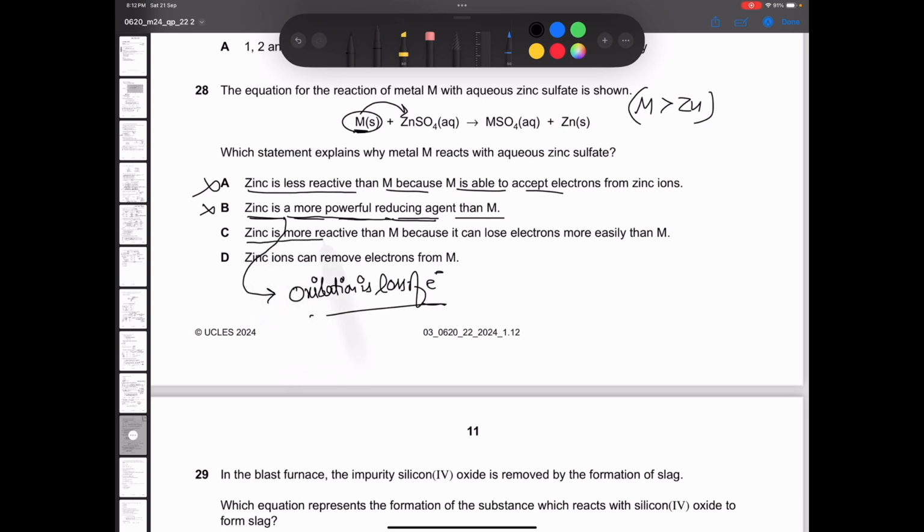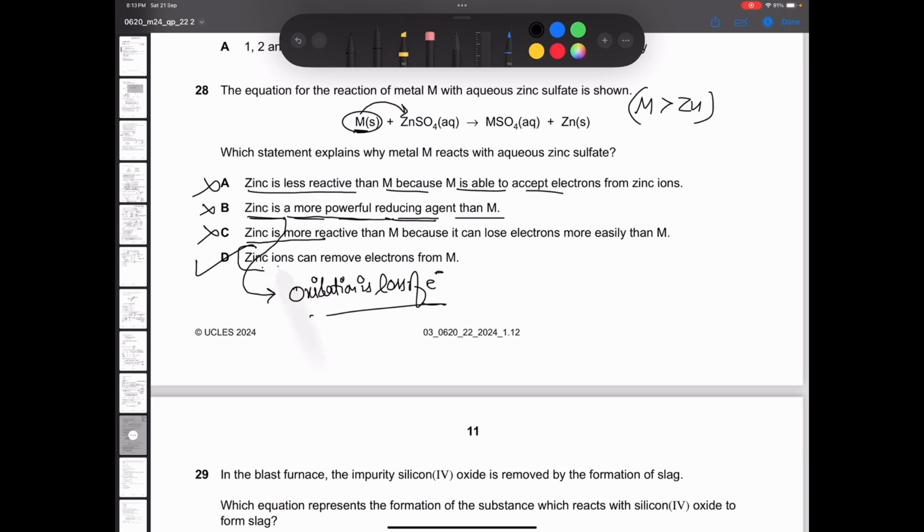Zinc is more reactive. This is again a wrong statement. Metal M is more reactive. So what are we left with? We are left with option number D. Now I'll explain option D to you as well. Although this is the correct answer, let's still try to understand this.